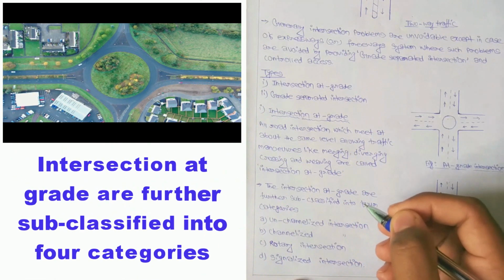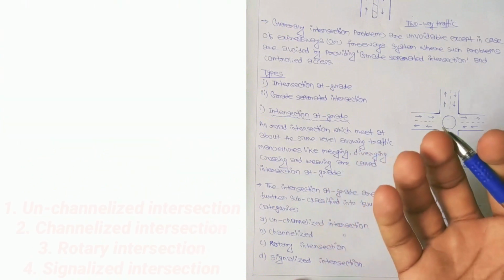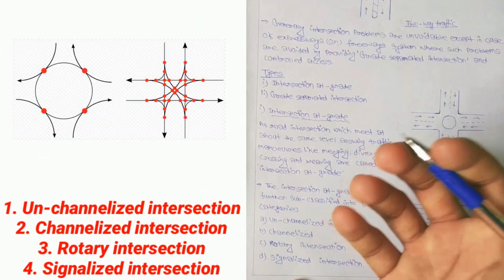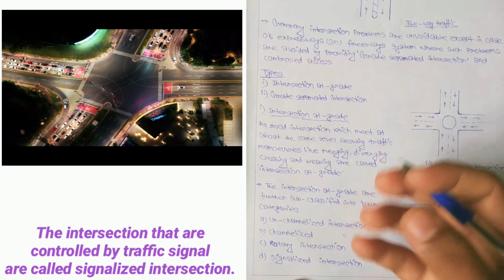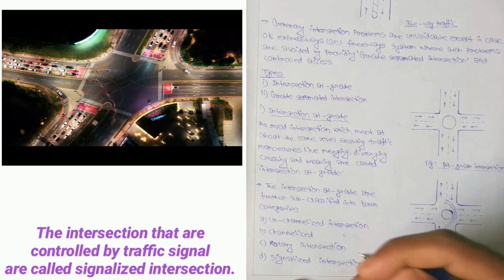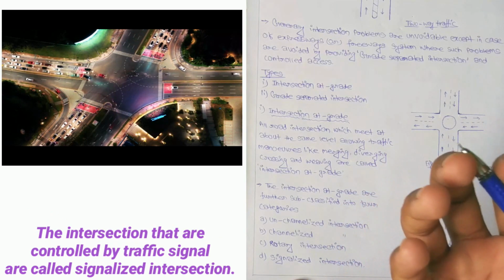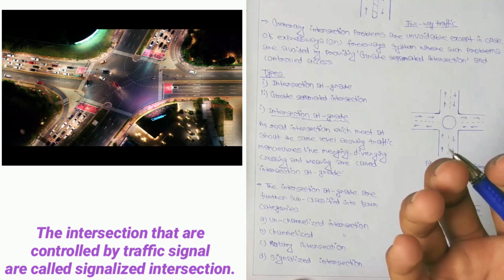Intersections at grade are further sub-classified into four categories: unchannelized intersection, channelized intersection, rotary intersection and signalized intersection. A signalized intersection is nothing but an intersection that is controlled by traffic signals, also called a signal controlled intersection.